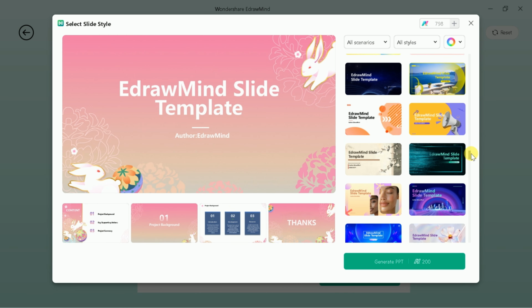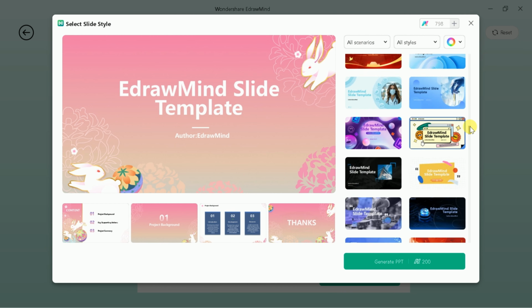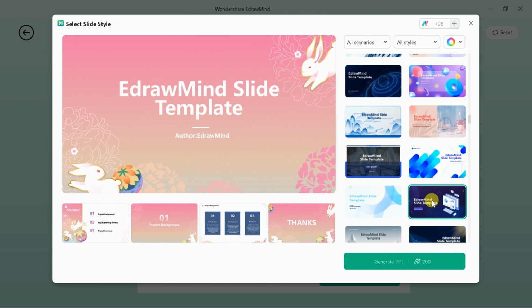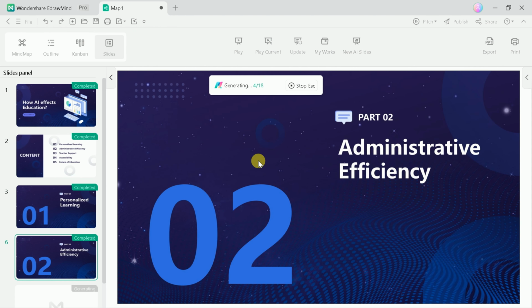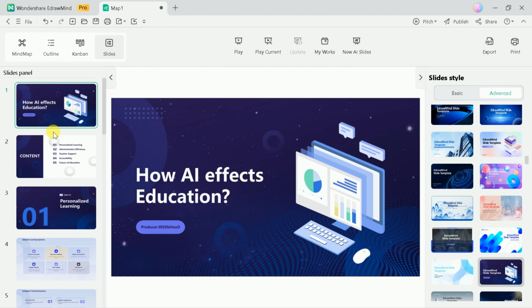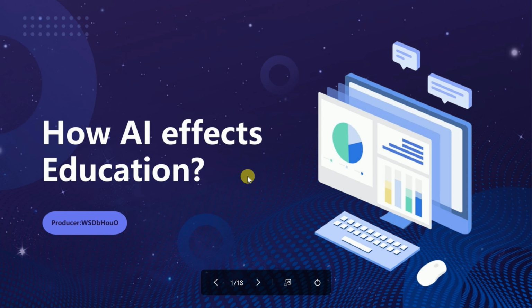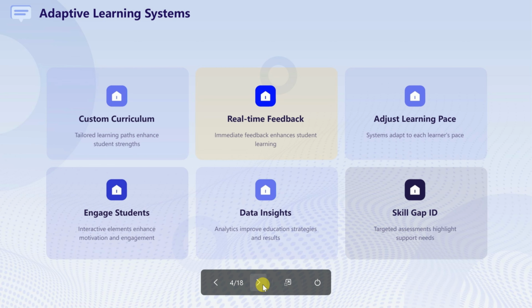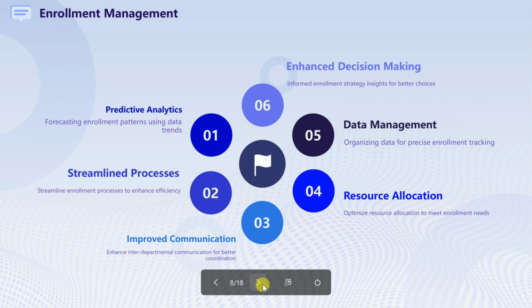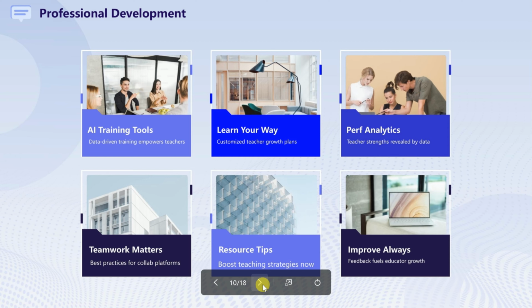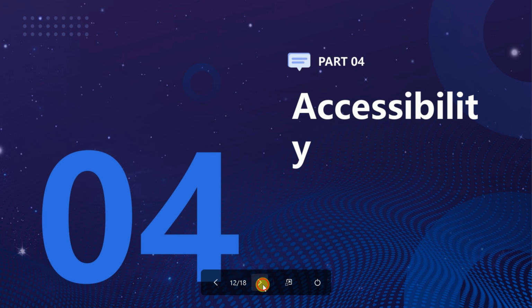Once the outline is finalized, users can select a template that suits their preferences. With just a single click, the application will create a fully designed PowerPoint presentation. The result is an AI-generated presentation that is professional, well-structured, and ready to use, all created effortlessly from a single prompt.